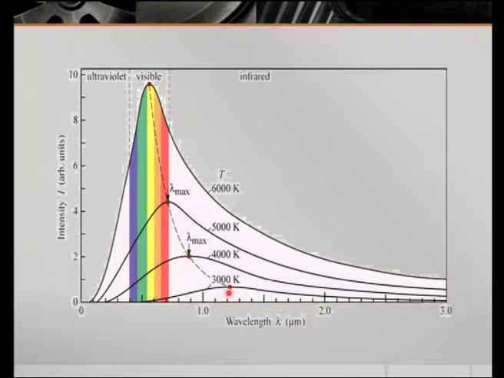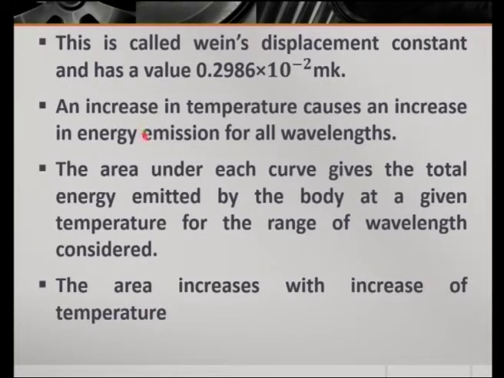Here you could see this 6000 Kelvin is the maximum temperature. So, from 3000 Kelvin to 6000 Kelvin the temperature is increased. So, energy emission is maximum, and intensity is also maximum. That is what this point explains.